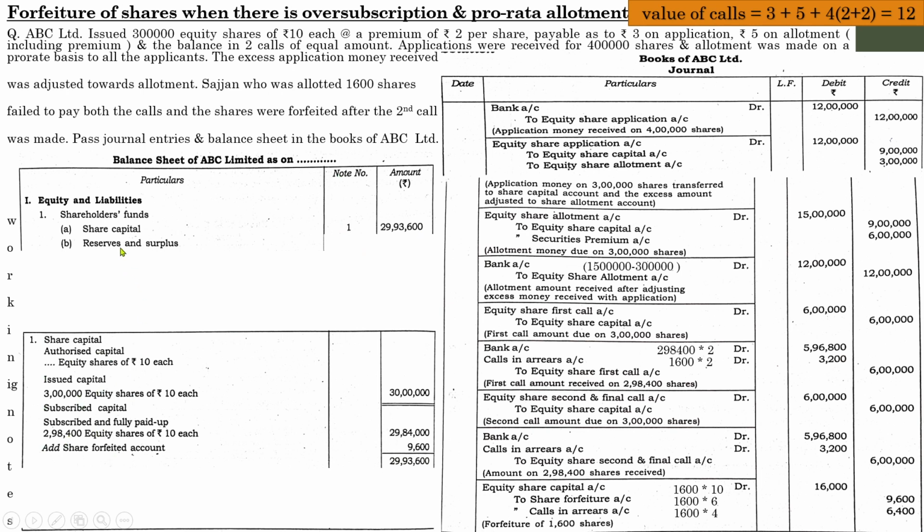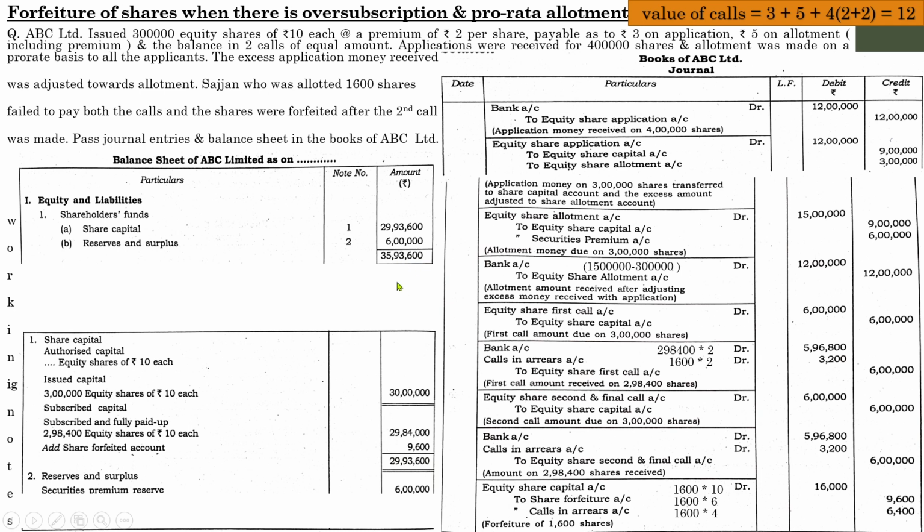Next one, what is the amount of reserves and surplus? Since there is no further adjustment with regard to reserves and surplus, particularly the securities premium, you can directly write down reserves and surplus, securities premium reserve, 6 lakhs. So we can show the amount directly here also, because there are no further adjustments. So the total of share capital will be 35,93,600.